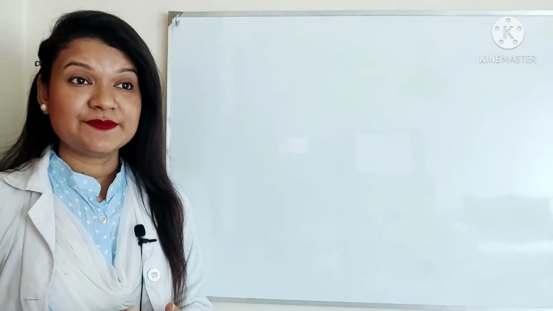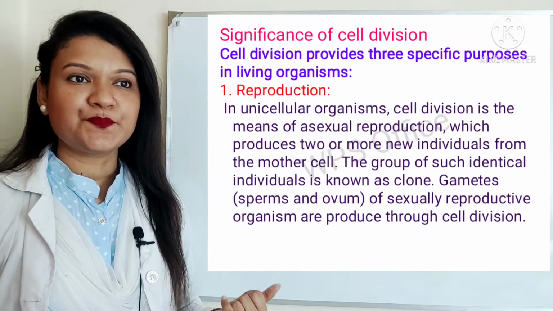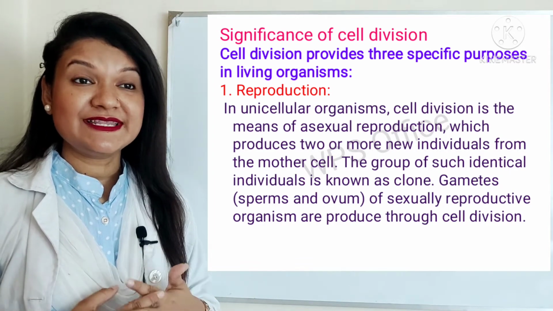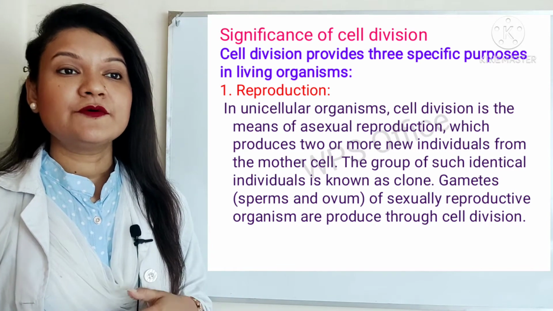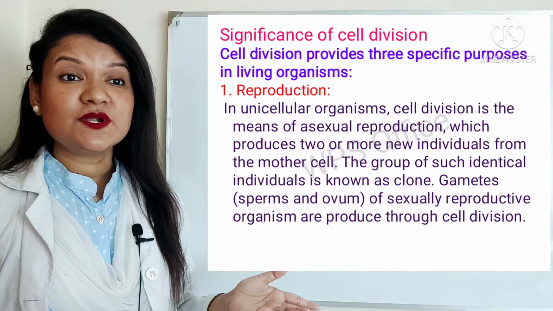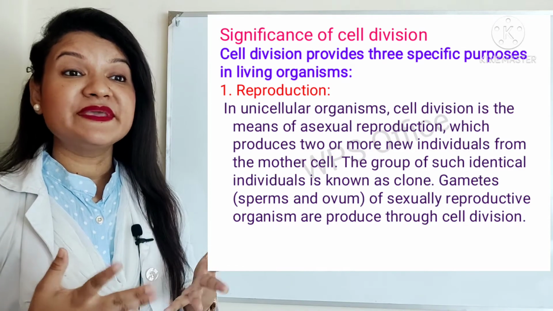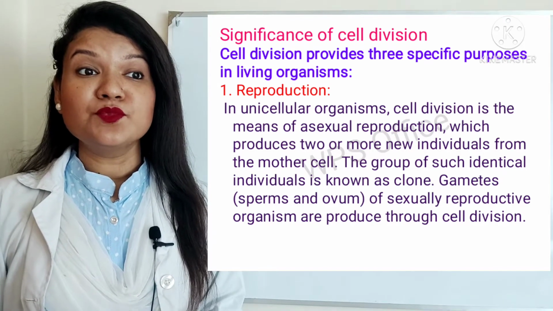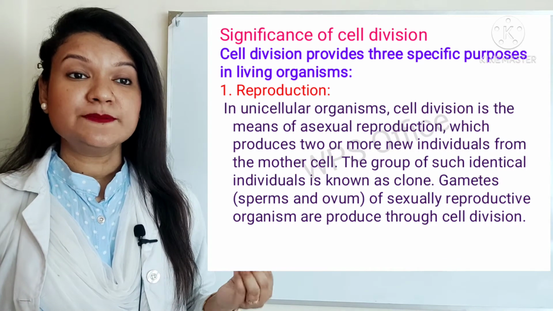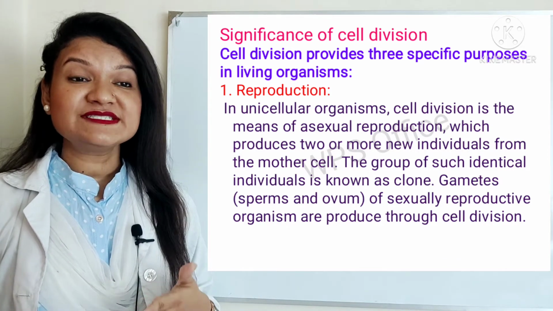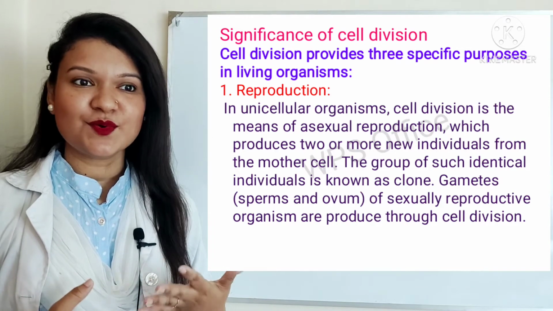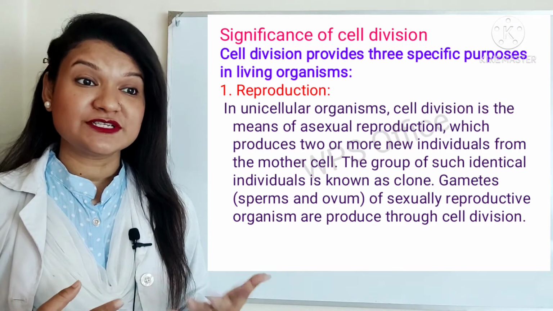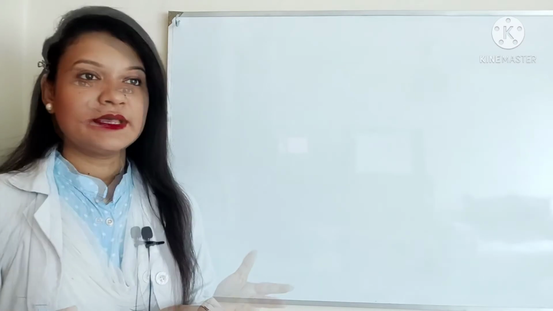Now I will describe the significance of cell division. Cell division serves three specific purposes in living organisms. Number 1, reproduction. In unicellular organisms, cell division is the means of asexual reproduction, which produces two or more new individuals from the mother cell. The group of such identical individuals is known as a clone. Gametes, that is sperms and ovum of sexually reproducing organisms, are produced through cell division.